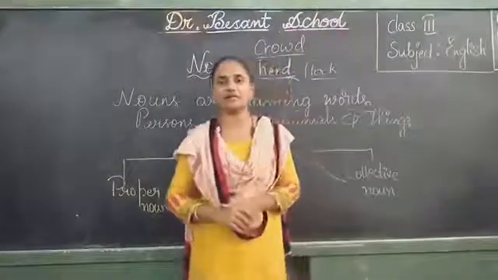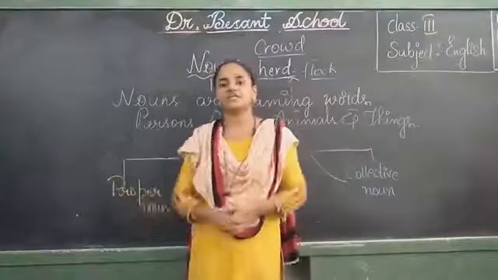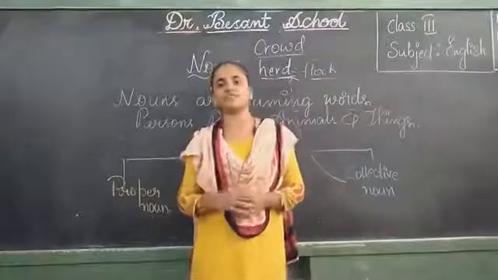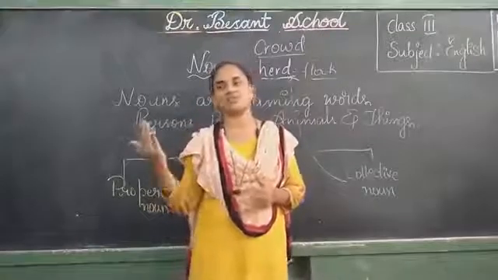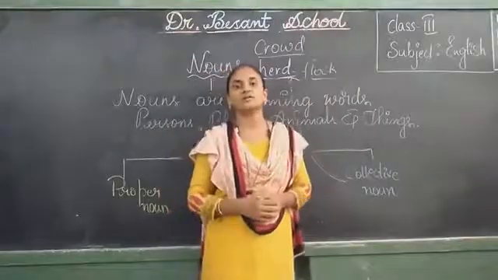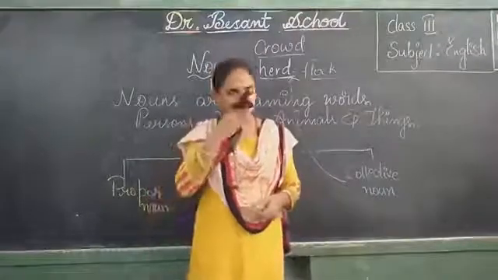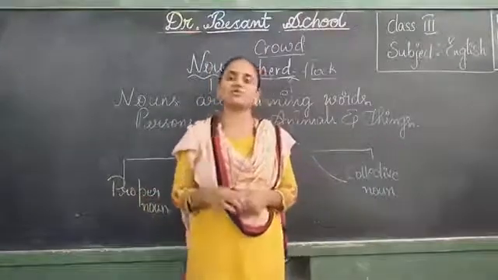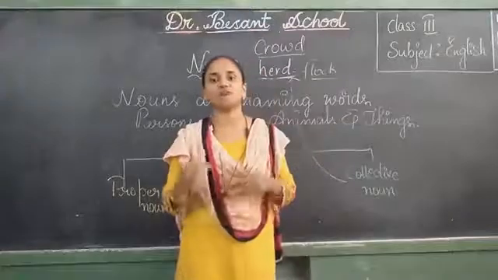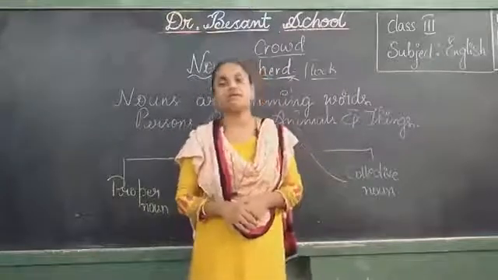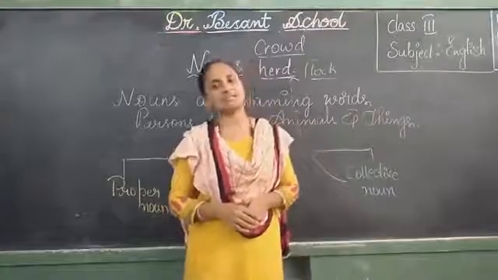So children, I think you are clear with common noun, proper noun and collective noun. Collective nouns are nothing but the same group. If we see things of the same category or with the same features, we call them with one name. That name is called a collective noun. Common nouns are the names we generally use for calling. And what are proper nouns? Proper nouns are nothing but the names we give to that particular person, place, animal or thing. I hope you all are clear with common, proper and collective nouns, children. In the coming classes, we will do some exercises on this. Right, children? So, we will meet in the next class. Till then, take care and bye-bye.